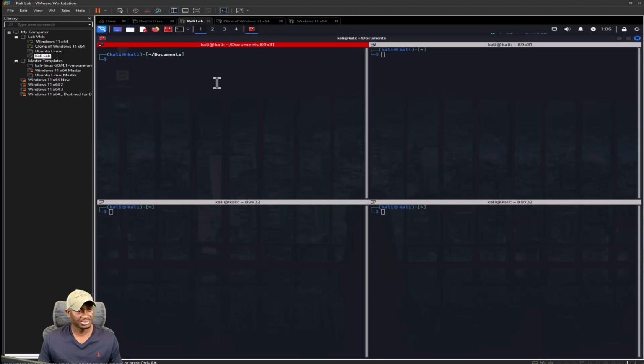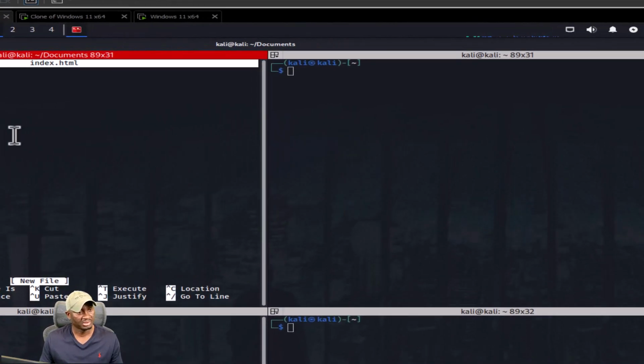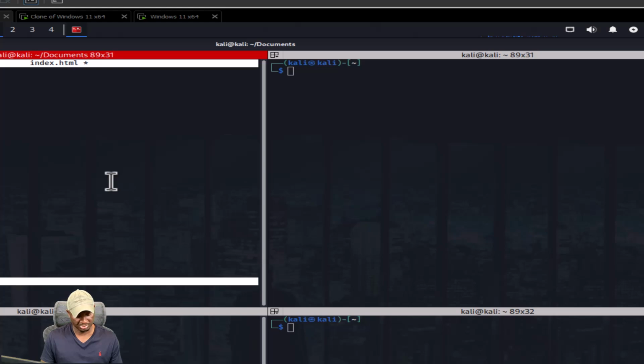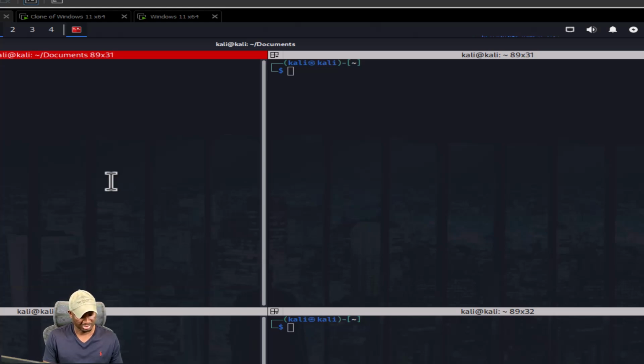I'll go back to the terminal just to check this out. I'll open up our index file. Is it looking empty? What's going on? Did I get the wrong one? Cancel. No. ls. Okay, well, I'm not in PyCryptoLab, so PyCryptoLab. There you go. And then check out the index file.